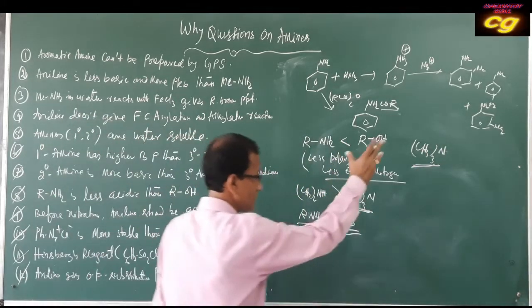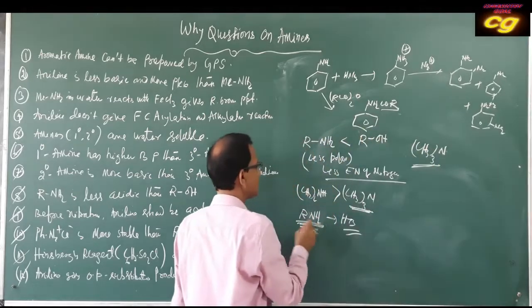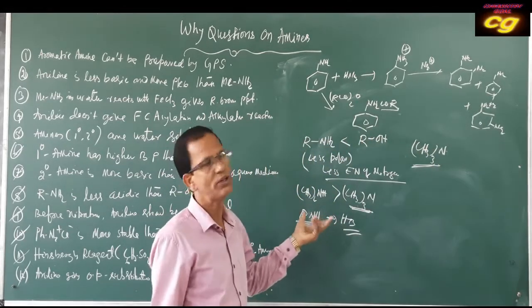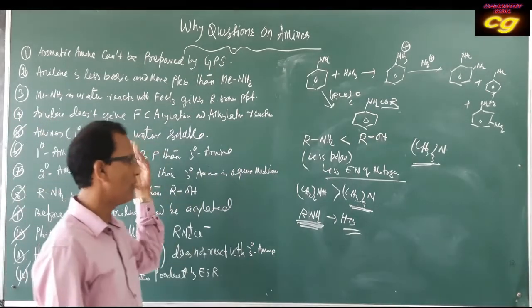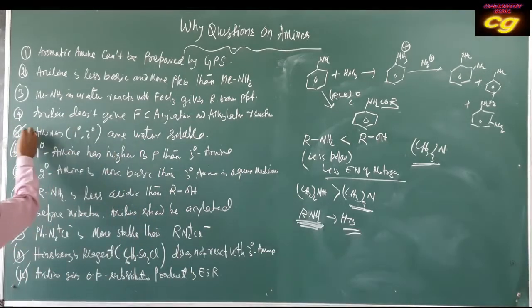Although the size is more, hydrogen bonding in the case of primary amine is stronger. It has stronger hydrogen bonding, so the boiling point is more. Primary and secondary amines are water soluble because they form intermolecular hydrogen bonds with water.